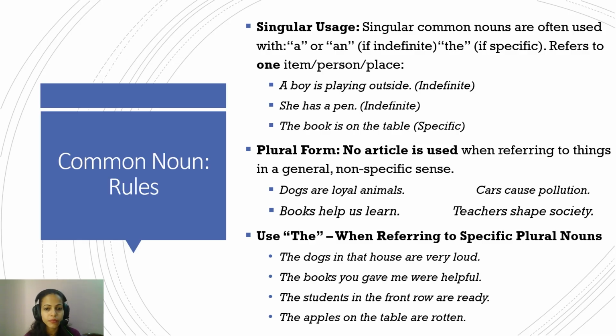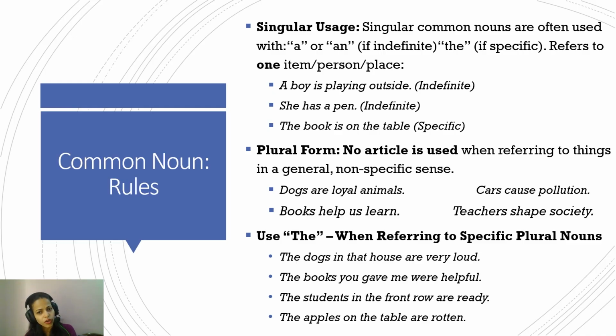The book is on the table. Sorry, not "the boy is on the table." The book is on the table. We are referring to that specific book which is on the table. A pen can be a generic pen. So if it is a generic pen, it will be preceded by "a" or "an" based on the vowel usage. Or if it is referred to a specific book, which is that history book that is kept on the table, then that specific thing will be preceded by "the." Okay, so that's the difference between indefinite and specific.